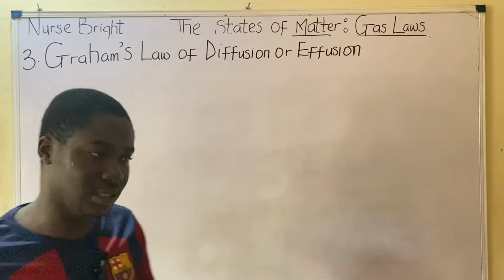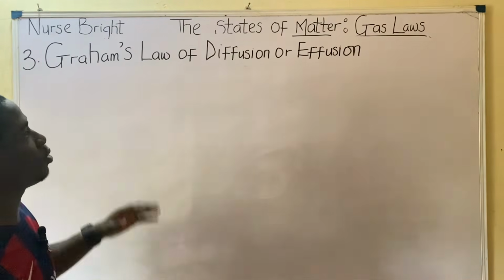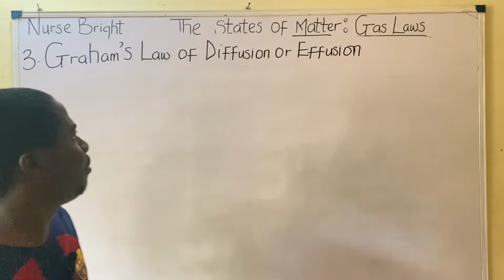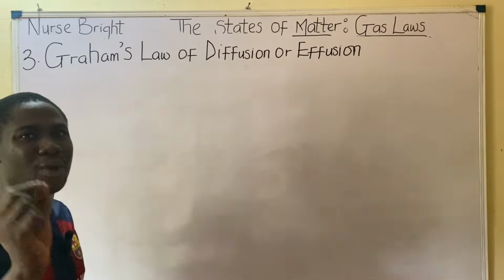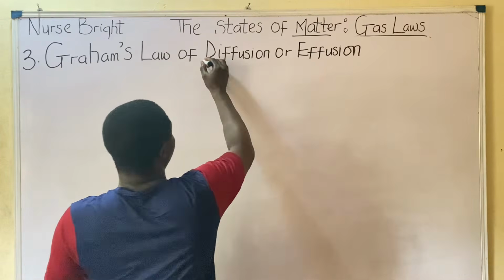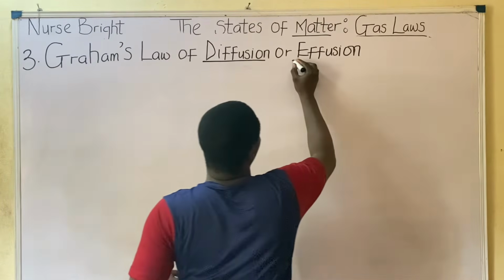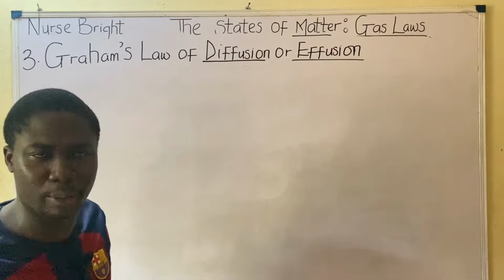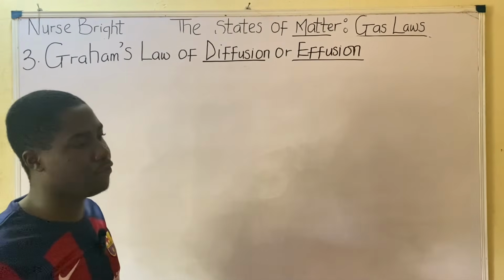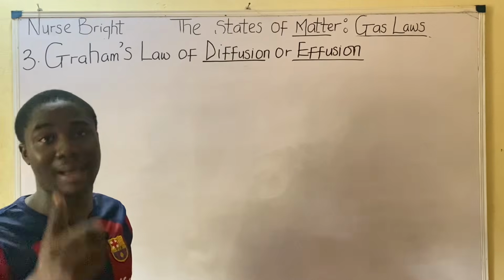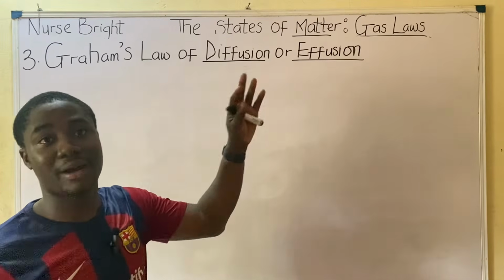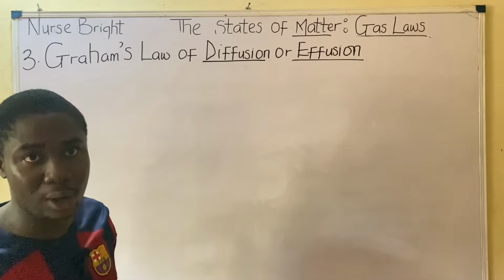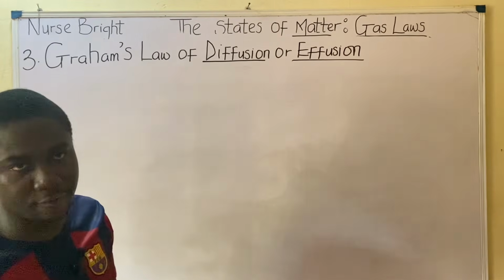It's actually very easy. This law was discovered by a man called Thomas Graham. But before we talk about what the law states, we have to understand what the terminologies diffusion and effusion mean. It's very, very important. Diffusion and effusion are properties exhibited by gases as well, like we talked about random motion and the rest. This is another property exhibited by gas molecules, diffusion or effusion.